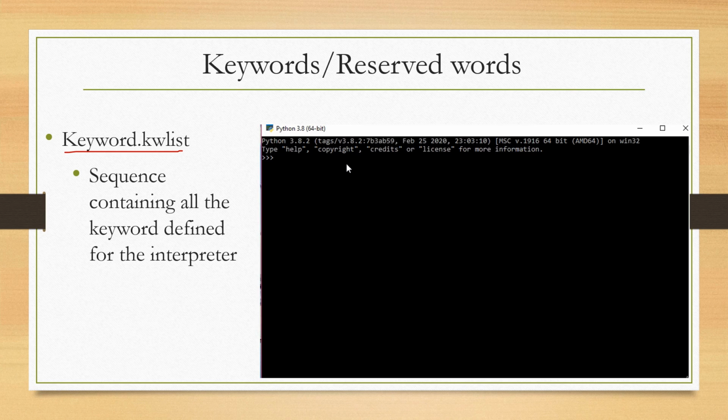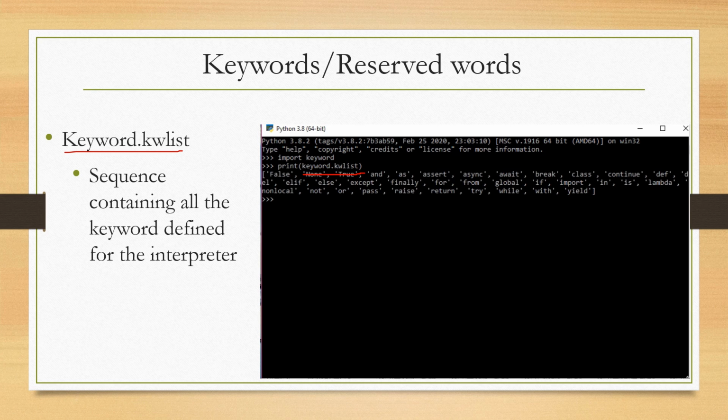For example, on Python prompt, we can import the module keyword, which contains all these 33 keywords, and I want to print that keyword list, so I'm using print function, then keyword dot kwlist, and press enter key. I get all these 33 keywords.